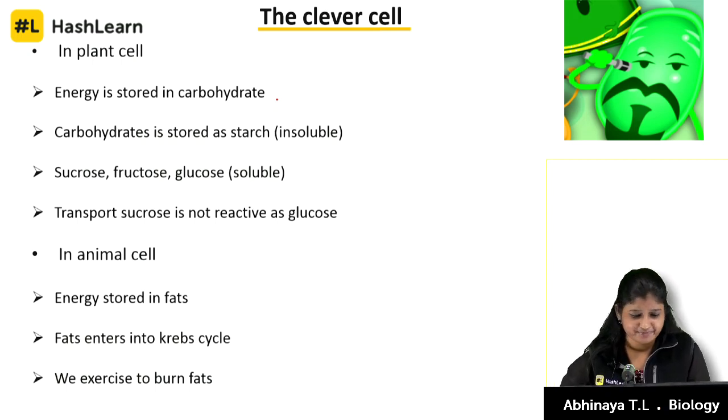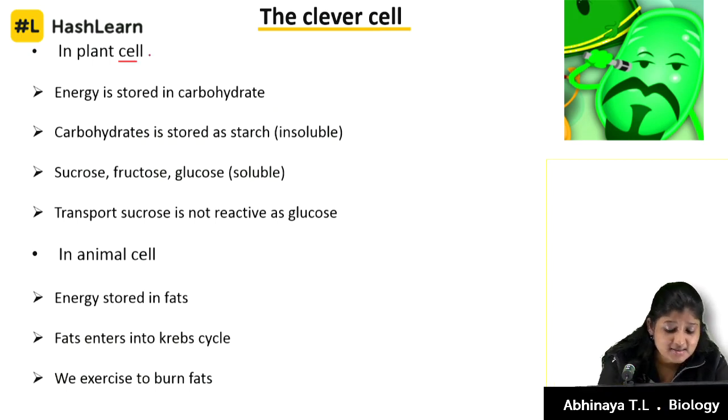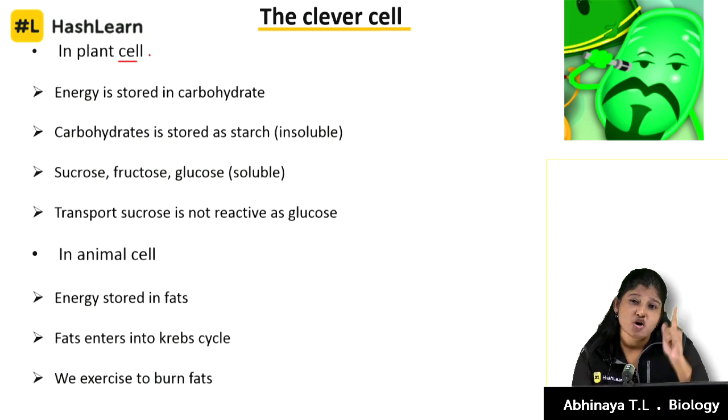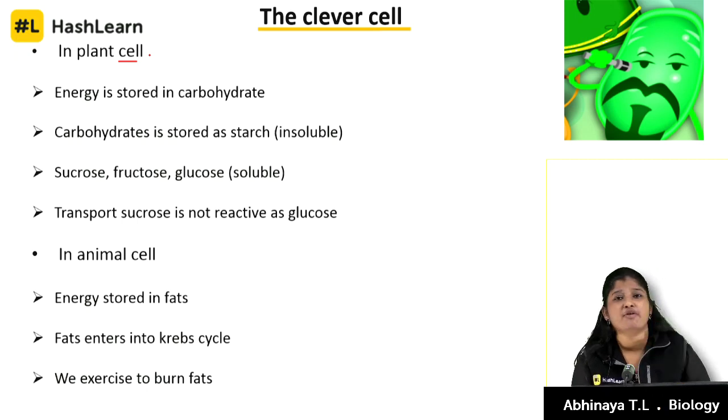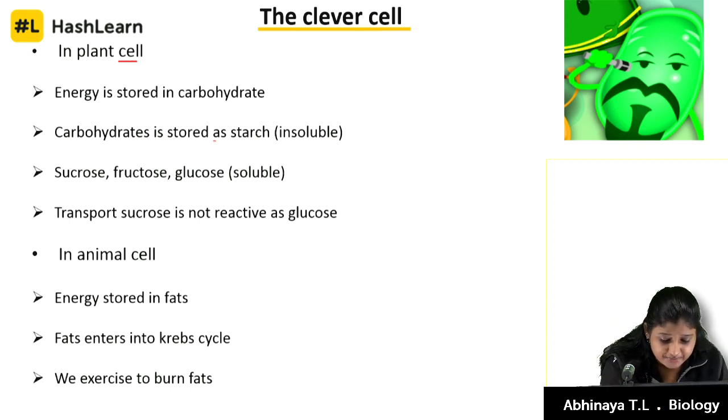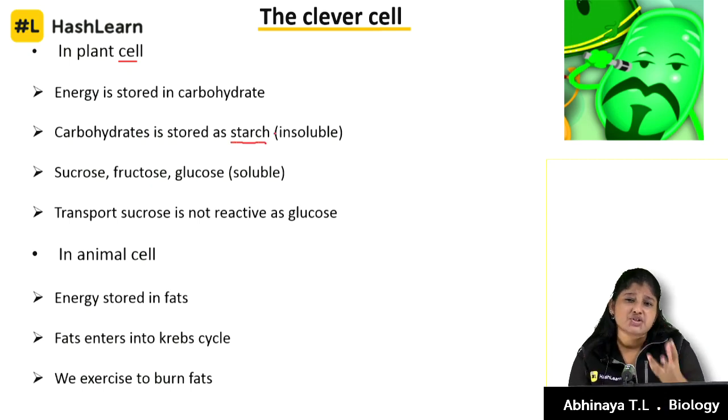In a plant cell, we know that through photosynthesis, carbohydrates are synthesized. But you know the story that it is stored in the form of starch. Why? Starch is insoluble in water. It does not get solubilized in water. To keep the osmotic potential balanced within the plant system, carbohydrates are stored as starch.